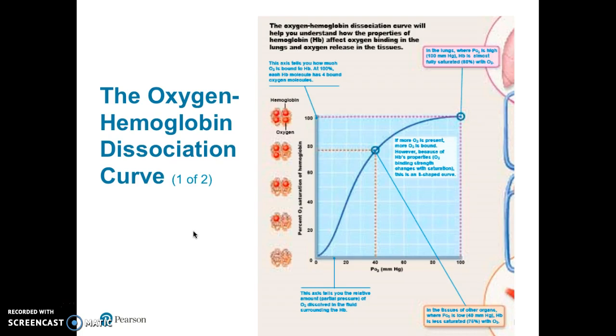At 100%, there are 4 bound oxygen molecules, as seen here. At 40 millimeters of mercury, the PO2 in the venous blood, the hemoglobin is 75% saturated. Notice that the shape of the curve is S-shaped, and it is not a straight line due to the hemoglobin's binding properties.